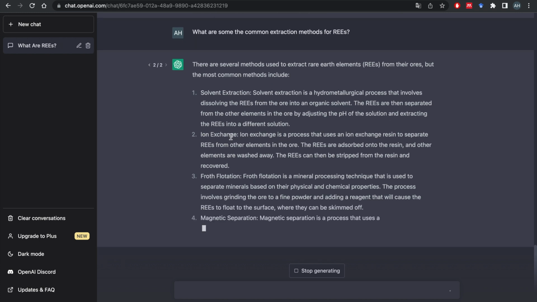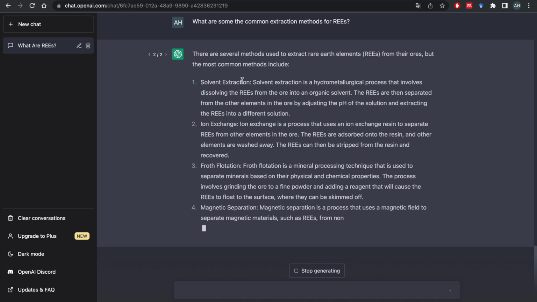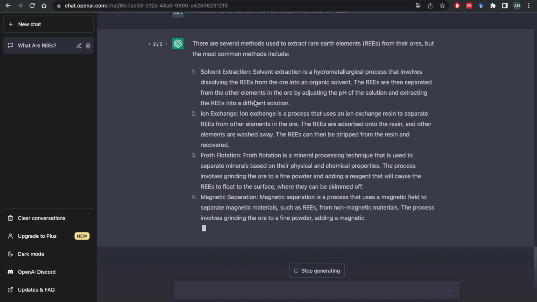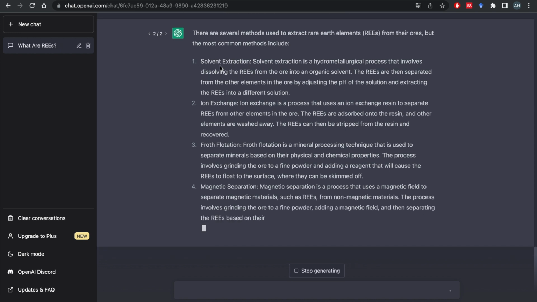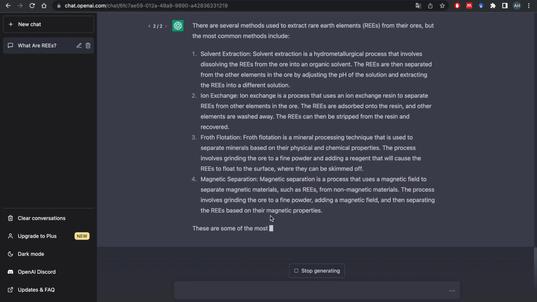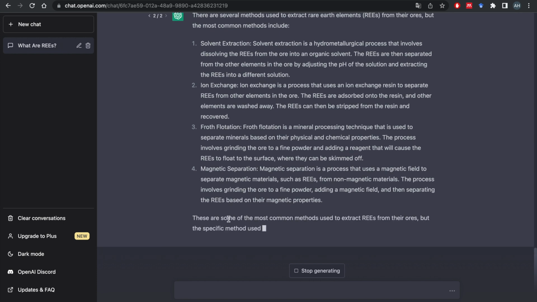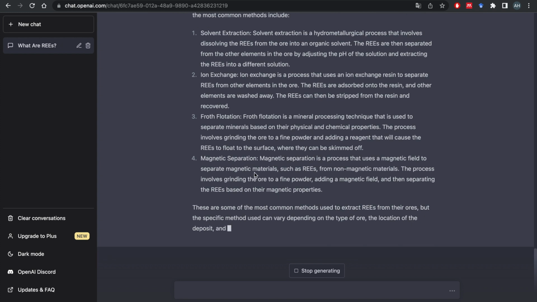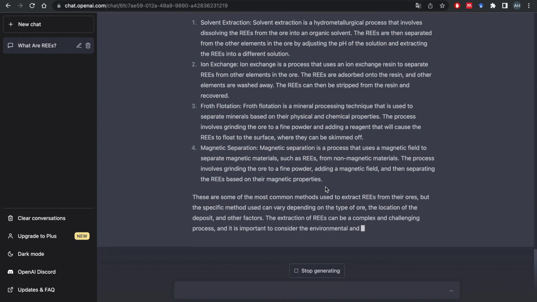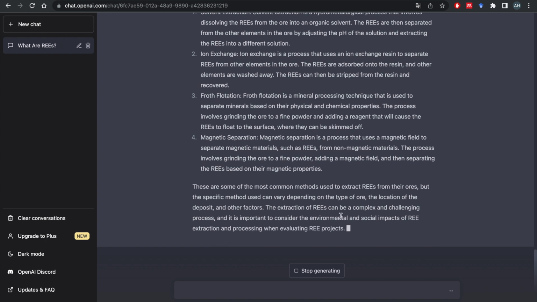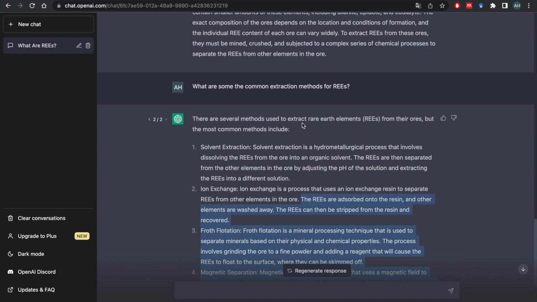Chemical engineers, material scientists and metallurgists must be more familiar with these methods. It's kind of special about their subject. Magnetic separation, interesting. Some of these rare earth elements have magnetic properties, so you can separate them that way too. All right, let's take up this information as well.